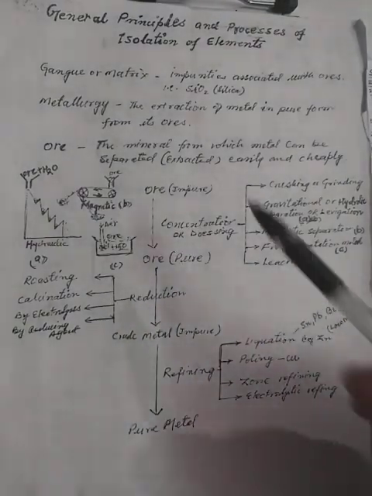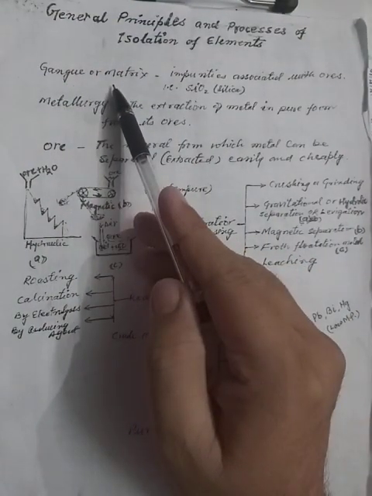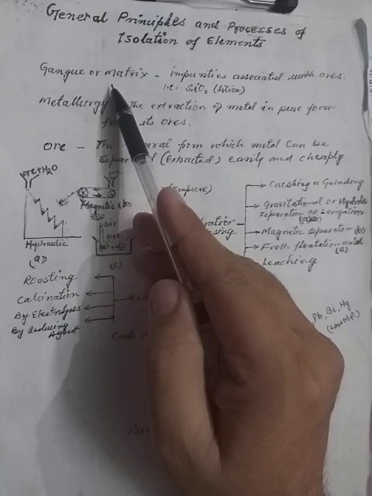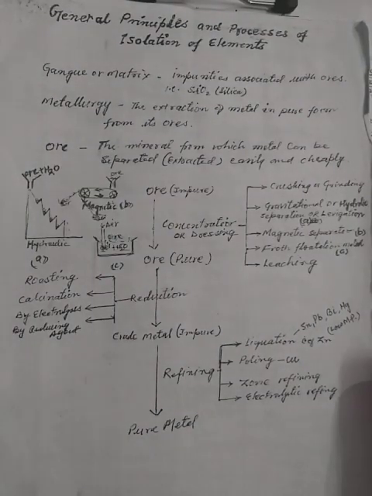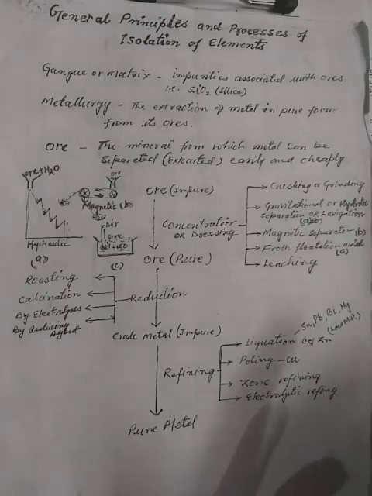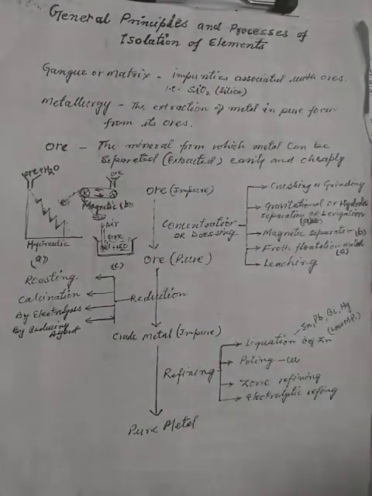Now, first we must know what gangue or matrix is. Gangue or matrix are the impurities associated with the ore. For example, silica, sand is the common impurity that all the ores have. What is metallurgy? Metallurgy is the extraction of pure metal from the impure ore, which I have already discussed.